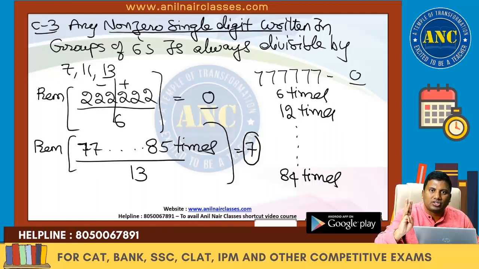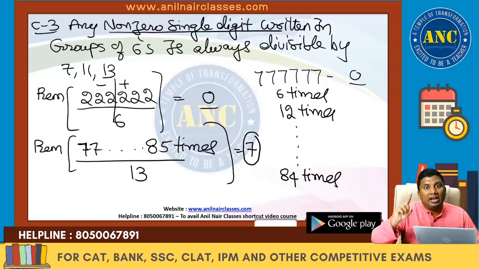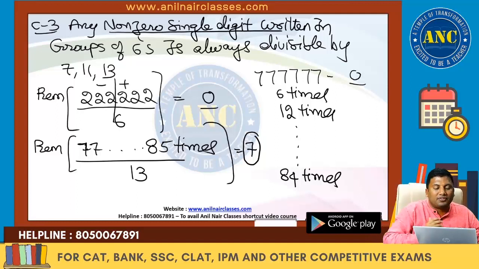3 important concepts. Start from right hand side. Take a group of 3 digits. Alternately add and subtract. That is the divisibility rule for 7, 11, 13. Any 3 digit number written even number of times is also divisible by 7, 11, 13. That is for a 3 digit number. What if it is a non-zero single digit? If it is a non-zero single digit written in groups of 6, it is always divisible by 7, 11, 13. 3 concepts clear? 7, 11, 13. You should be able to solve a lot of questions. Suppose one more question.